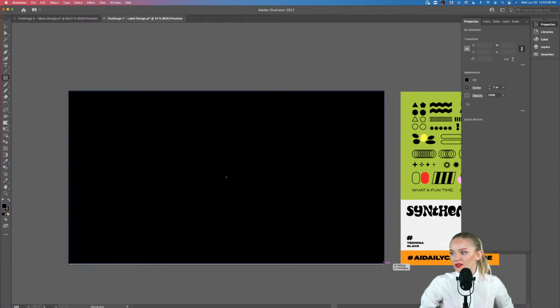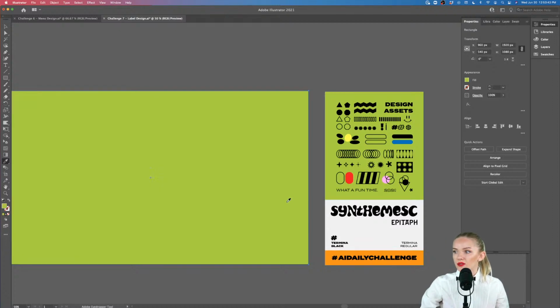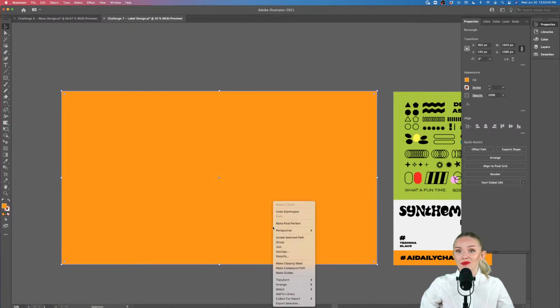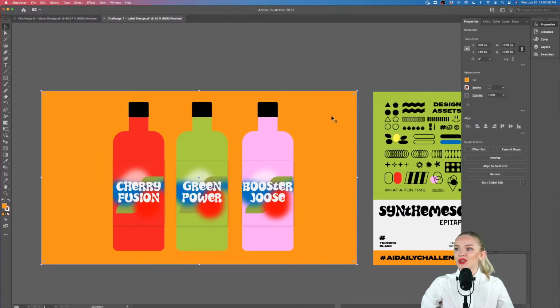And now let's also create a background real quick. The background can be, again, I'm using the letter I to sample a color, maybe this orange. And now, of course, our rectangle, since we created it last, is placed on top. So I'm going to right click, arrange, send to back. Cool, we have our Booster Juice, and we can make the background a gradient as well if we wanted to. We can be really fancy and fun.